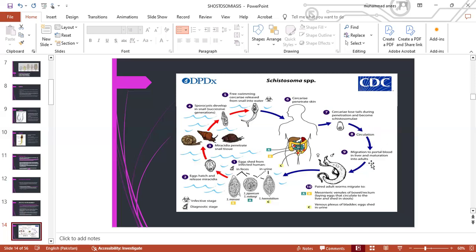Hematogenous spread occurs, with migration to the portal blood in the liver and maturation into adults. So the adult formation occurs in the portal circulation. The paired adult worms then migrate to the mesenteric venules of the bowel and rectum, laying eggs that circulate to the liver and are shed in stools, or to the venous plexus of the bladder, where eggs are shed in urine, and the cycle continues.